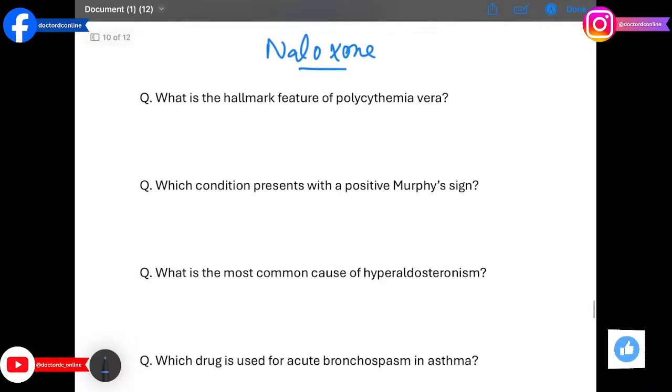What is the hallmark feature of polycythemia vera? The answer is erythrocytosis. JAK2 mutation causes increased red cell production.